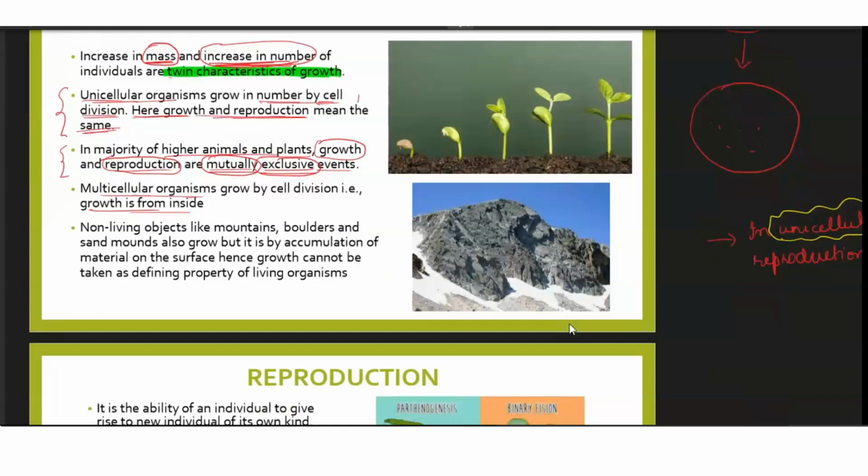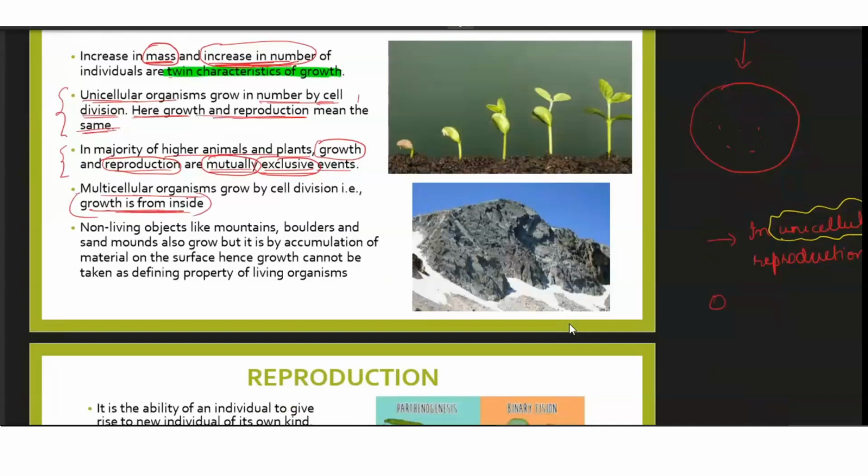Then we have: multicellular organisms grow by cell division, that is, growth from inside. Very important term, children. What it says is that multicellular organisms such as us grow by cell division. There are a number of cells dividing inside our body. We may never notice that, but lots and lots of cells are dividing continuously. Millions and millions of cells are dividing every second in your body. So you see, the growth is from inside the body.